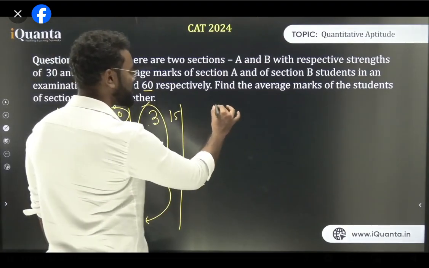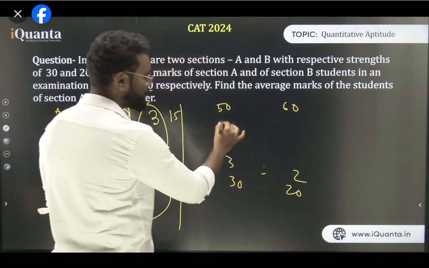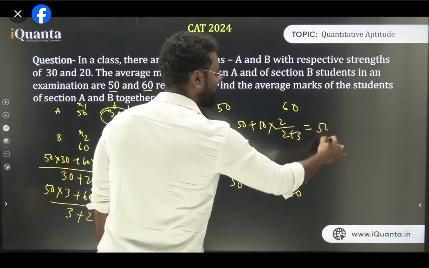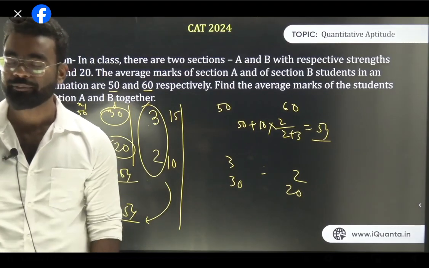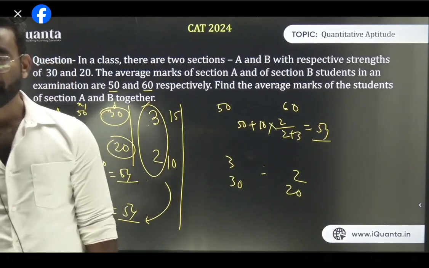Here the values are 50 and 60, with quantities 30 and 20, so the ratio is 3 is to 2. The average is the cheaper quantity 50 plus the difference 10 into 2 upon 2 plus 3, so your answer is 54. Simple. It is deviation, I am dividing the difference in this ratio, so I'm using ratio to solve average. Am I clear?